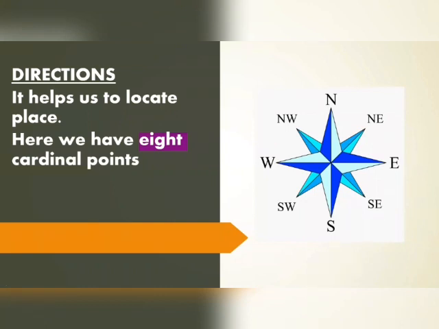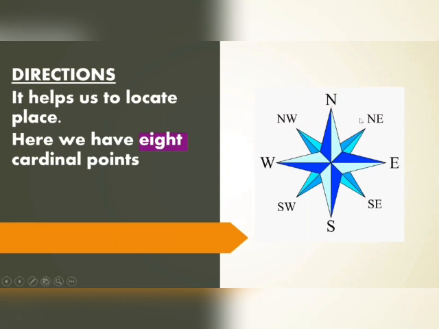We started our segment with the scales and the directions. Scales we discussed, and now the directions. In smaller classes you learned the four cardinal directions and intermediate directions. Here, from north we start: north, south, east, west. In between you can see the four extra directions also. Where we use these directions, they help us to locate places in which direction that particular place lies. And here we have 8 cardinal points.